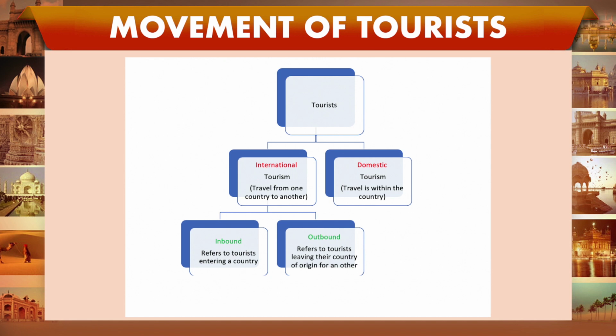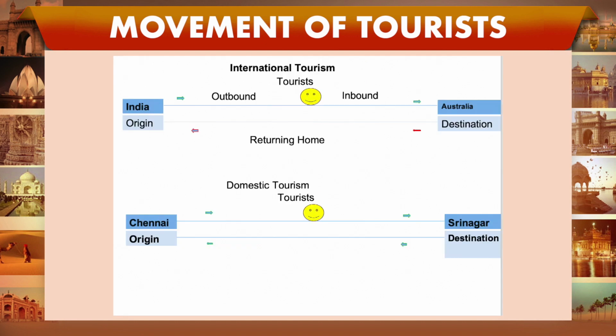Now we will explain what international tourism and domestic tourism are with the help of examples. For example, a tourist from India is going to Australia. For India, that tourist is outbound, because the tourist is going out from India. Whereas for Australia, that tourist is inbound, because the tourist is coming to their country.